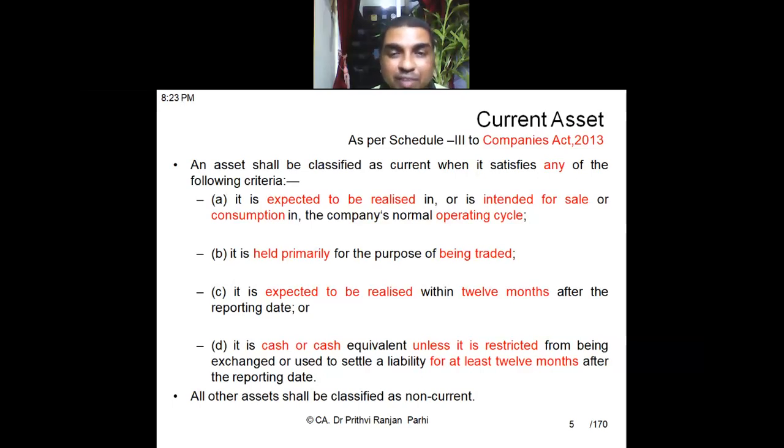Or you can take an extreme example: there is a product called vintage wine. That wine takes roughly around 25 years to be produced. That means the operating cycle of that product is 25 years. What is sold today must have been introduced in the production process 25 years back.